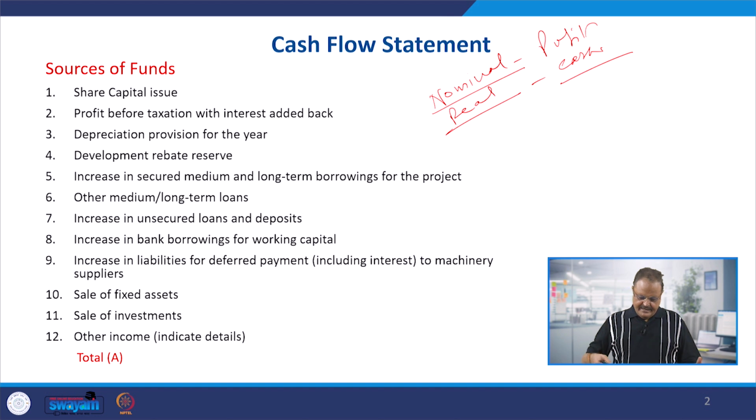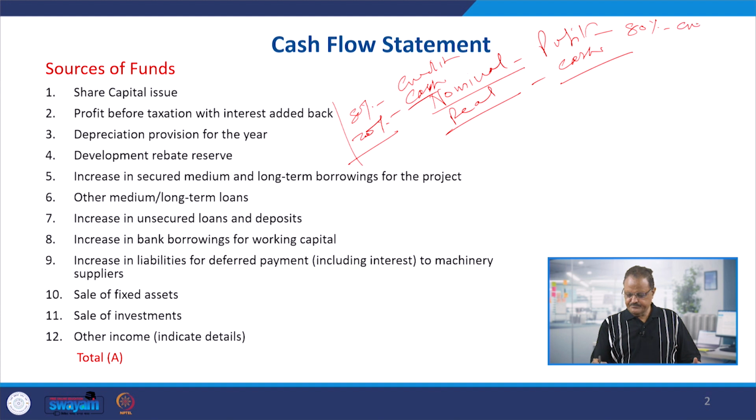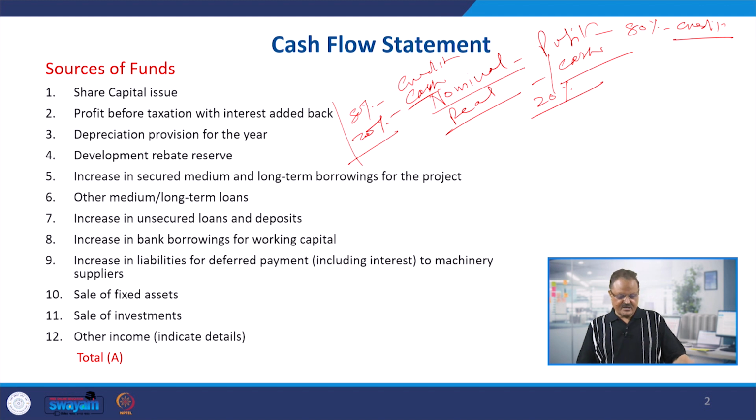So sales are the total sales. And for example, the ratio between cash and credit sales is, say, 80 and 20%. So 80% of the sales are on credit and 20% are on cash. It means 80% of the profit is also on credit and only 20% of the profit is on cash. So it's going to be a very dangerous situation for the investors: you are manufacturing and selling in the market, but 80% of the production is going to the market on credit basis, and only 20% on cash.